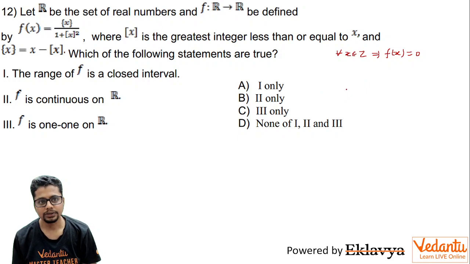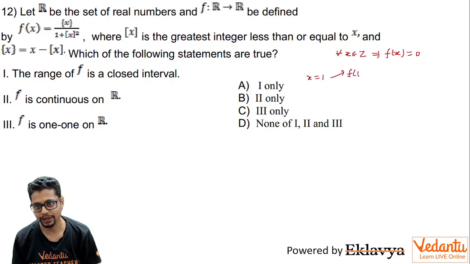What about continuous? The chances of discontinuity are when x is an integer. So let me take one such integer and see if f is continuous or not. If it turns out to be continuous, then we may have to explore further to check whether f is indeed continuous on all integers or not. And if it does not turn out to be continuous in the first case itself, then it is not continuous for all real values of x. So here let me consider x to be 1.